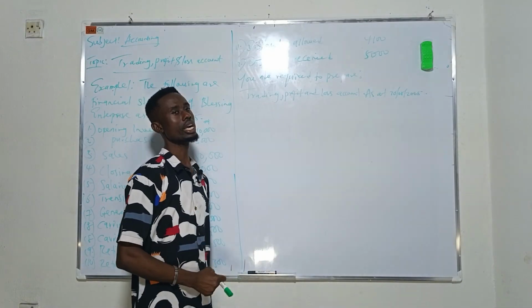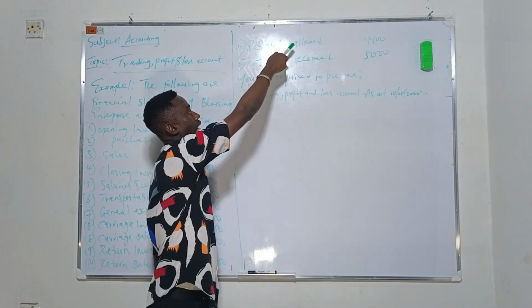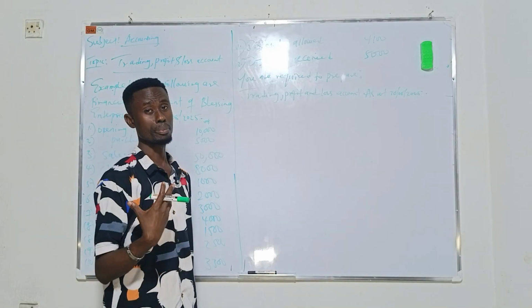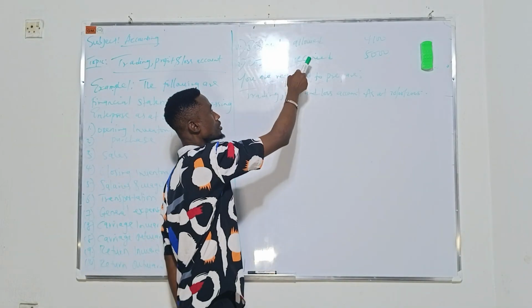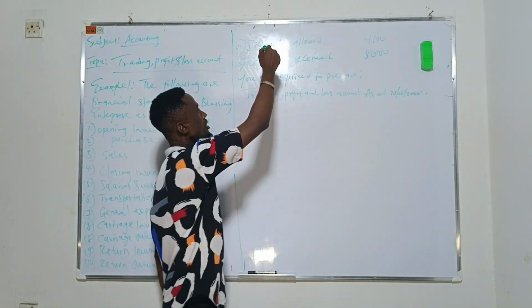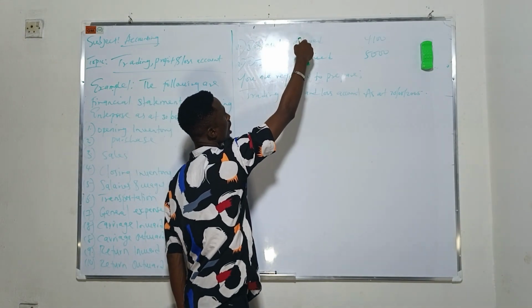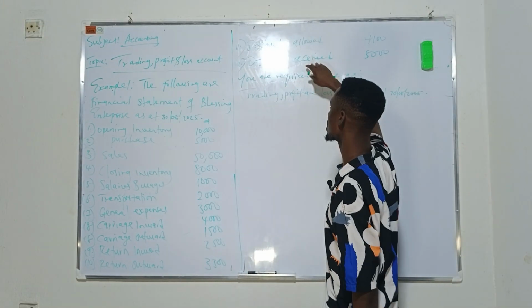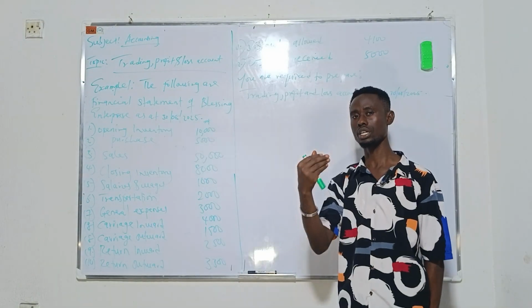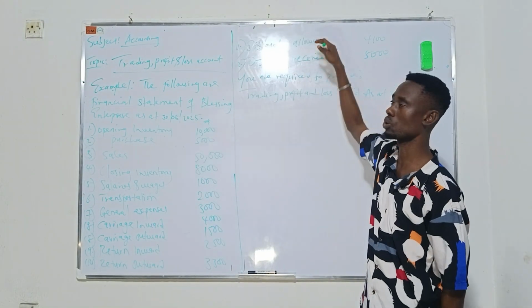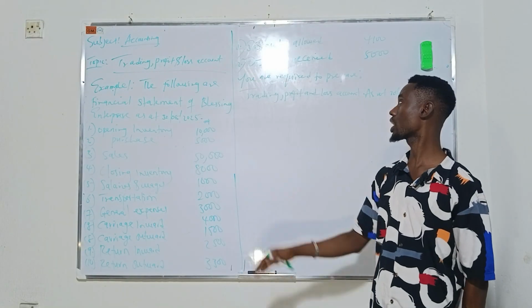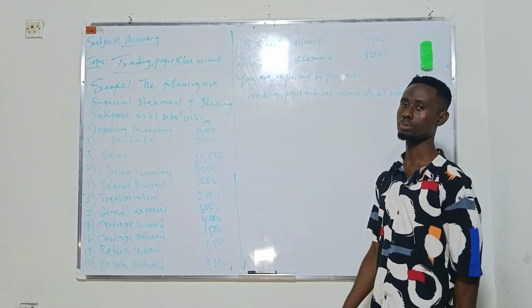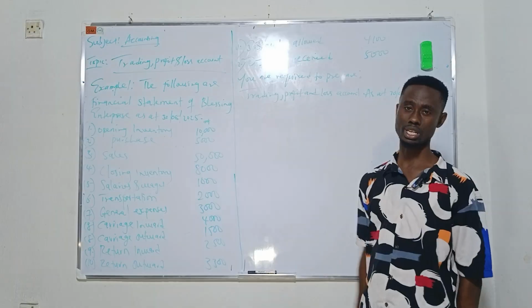Discount allowed is given by a seller to enable the buyer to pay promptly, while discount received is received by the buyer. Discount allowed is an expense that affects the seller, while discount received is an income that affects the buyer. So this is an income while this was an expense. This affects the seller negatively, and this affects the buyer positively.